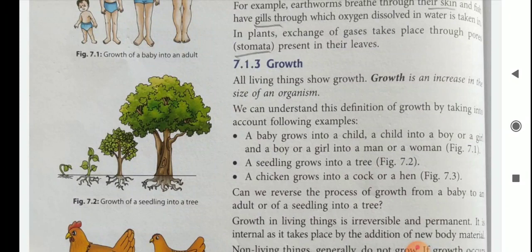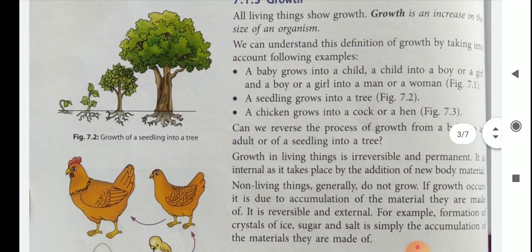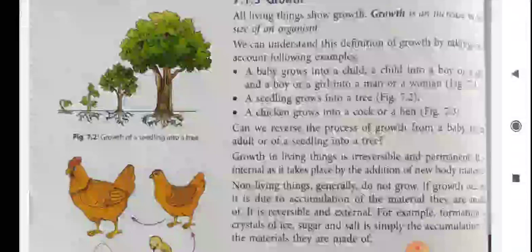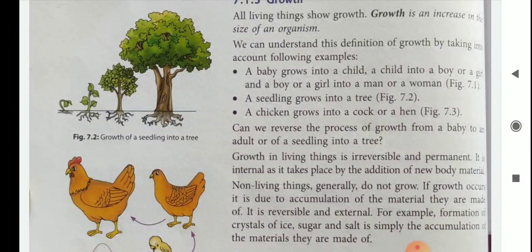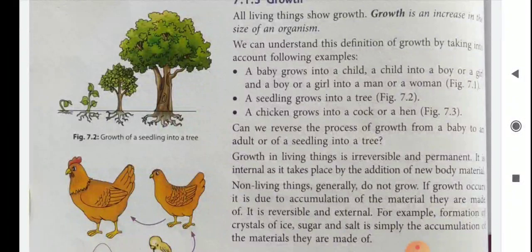We can observe the process of growth from a baby to an adult or a seedling into a tree. Growth in living things is irreversible and permanent. It means we cannot go back from an old man to a baby. So it is irreversible. It is internal, as it takes place by the addition of new body material.